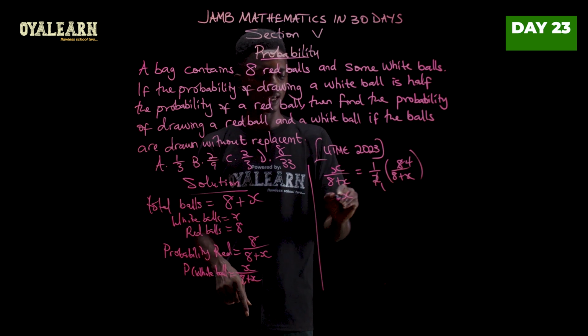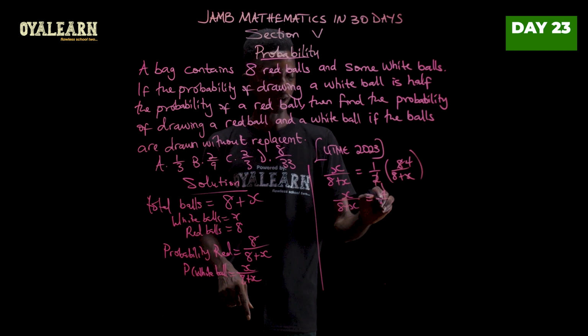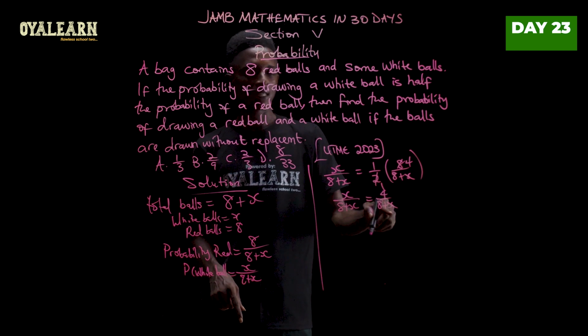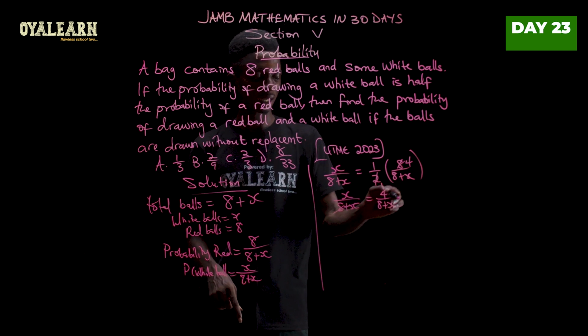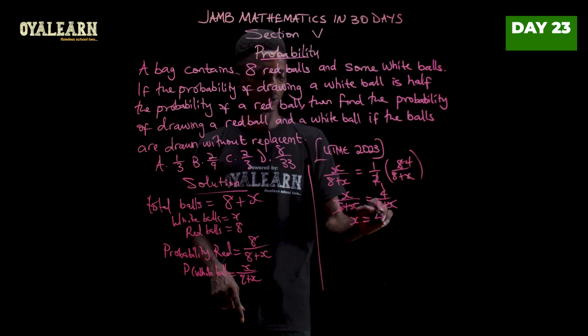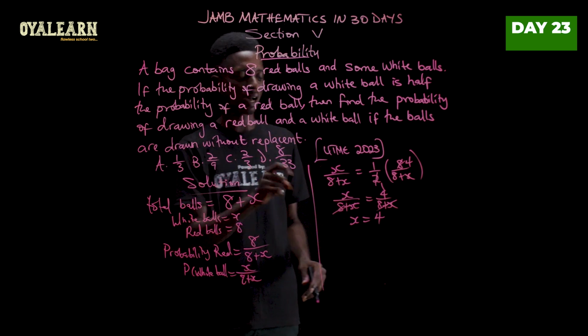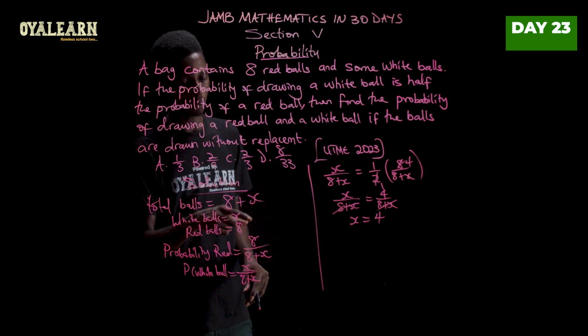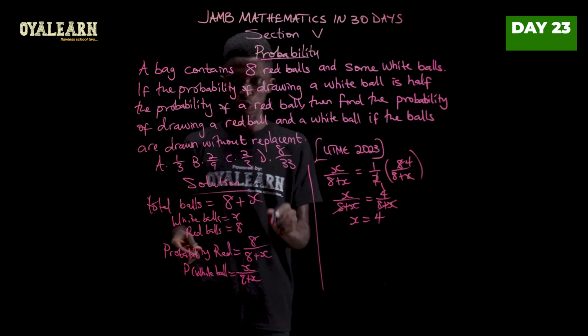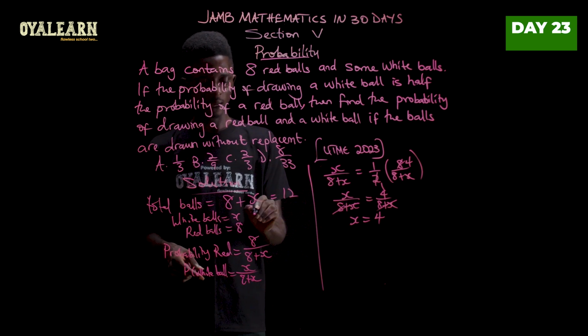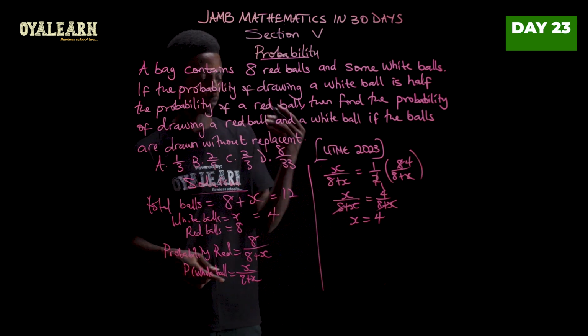So we have that X over 8 plus X equals 4 over 8 plus X. Since the denominators are equal, they can cancel out, and we know that X here would be 4. So now we know the white balls are 4. And then the total balls will be 8 plus 4, which will give us 12. So this will now be 12, and this would be 4. We've updated our information.